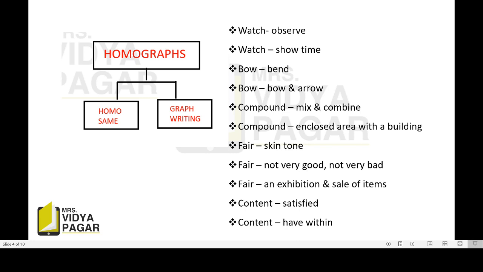Now we are going to see the words. Watch means to observe, to look carefully. And second, watch means the thing that shows us time, घड्याळ. Bow means to bend down, वाकणे. And bow also means bow and arrow, धनुष्य, प्रत्यंचा आणि बाण. Compound means mix and combine, एकत्र. And compound means enclosed area with a building, building चे compound.